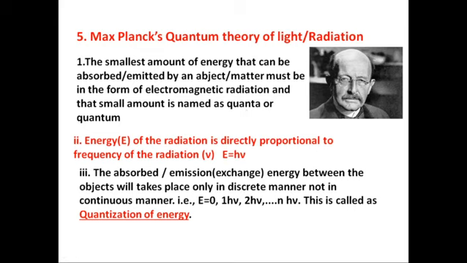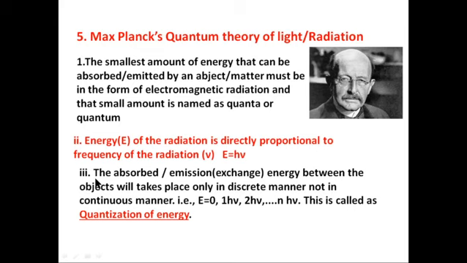That means any object can absorb or emit radiation only in the form of quanta or quantum. The radiation energy is directly proportional to the frequency of the radiation. So we can easily write the formula E is equal to h nu, where h is Planck's constant.